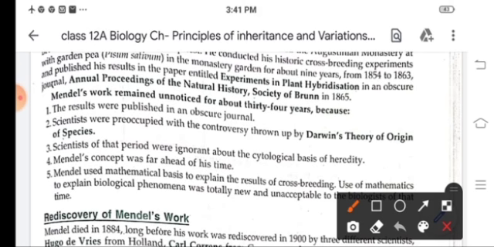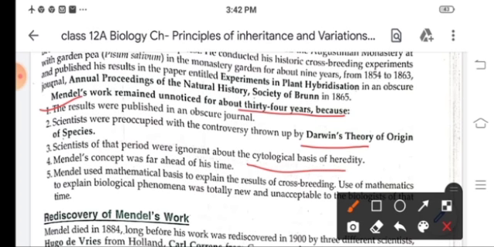But his work remained unnoticed for about 34 years because the result was published in an obscure journal, and the scientists were already preoccupied with the controversy thrown up by Darwin's theory of origin of species. The scientists of that period were also ignorant about the cytological basis of heredity.